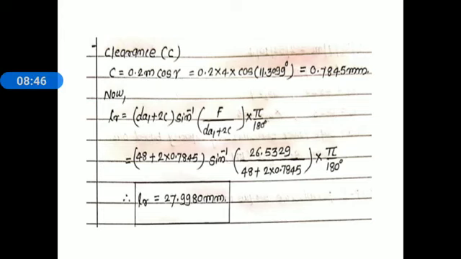Now after finishing this calculation, we find out the length of root of worm wheel teeth. LR is equal to (DA1 plus 2C) into sine inverse of (capital F divided by (DA1 plus 2C)) into pi divided by 180 degree. Now substitute the values. After substituting the values and simplifying, we get the length of root of worm wheel teeth as 27.9980 millimeter.